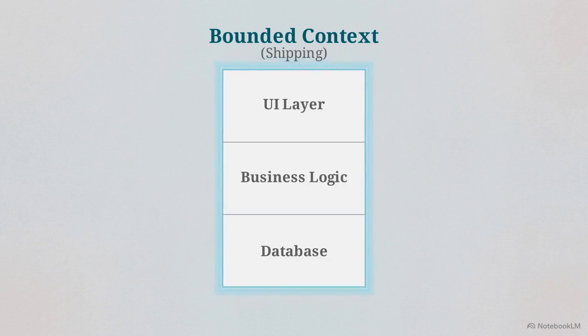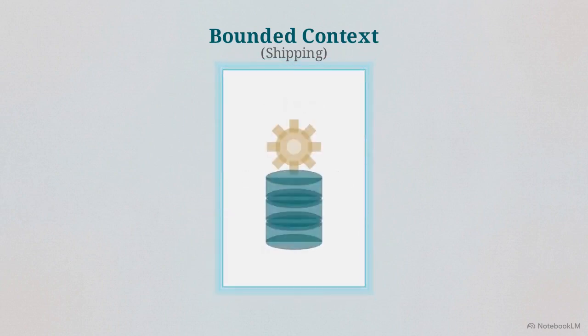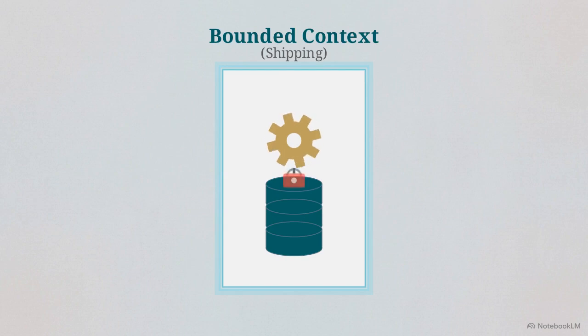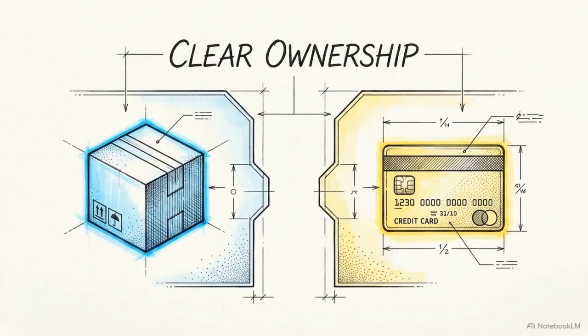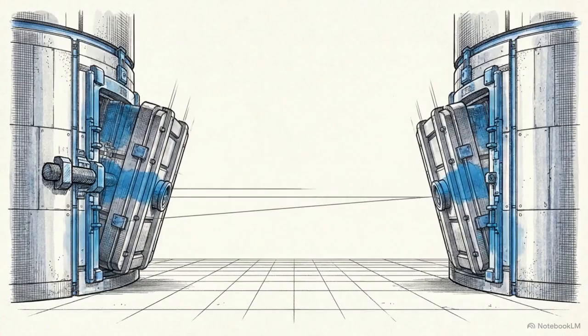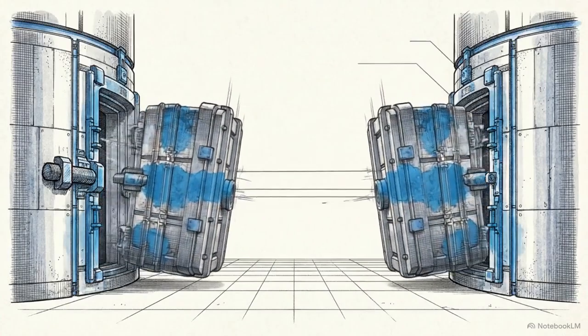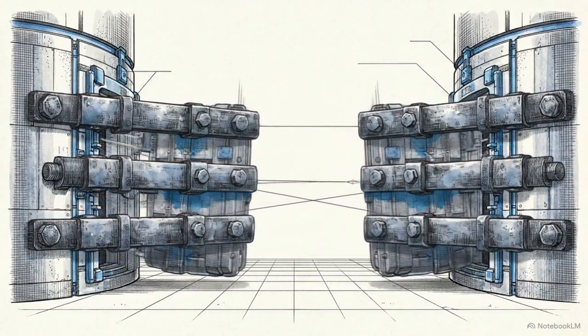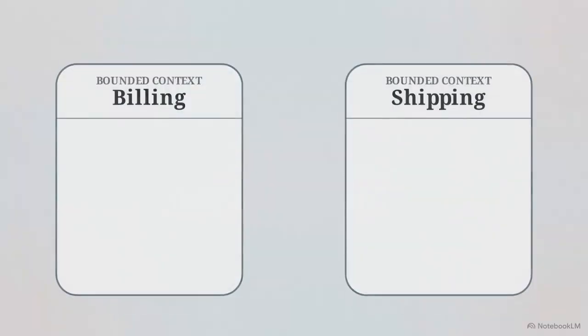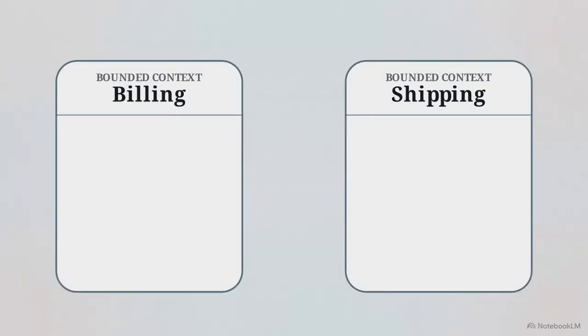Architectural boundaries must follow the business, not the code. Inside, business logic and data move together, securely locked in a single silo. Organizationally, this gives engineering teams clean ownership. A dedicated team owns the shipping context top to bottom, with minimal overlap with billing. By keeping related rules and data physically together, bounded contexts drastically reduce the need for services to constantly communicate across the network. Looking at this layout, we now have 2 separate bounded contexts operating side by side, billing and shipping.